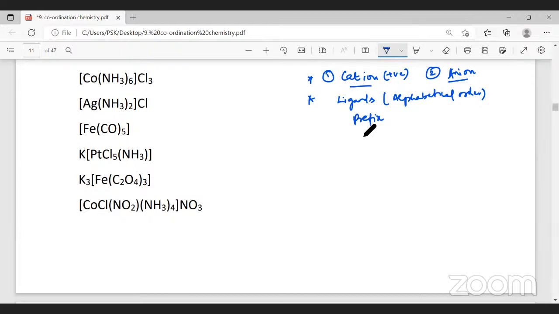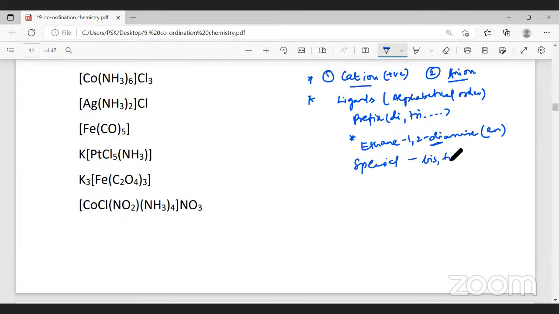And if the ligand itself contains a prefix, for example, ethane-1,2-diamine, which is abbreviated as EN, this ethane diamine itself contains a prefix. So therefore, special types of prefixes we'll give. What are the special prefixes? For 2, it is bis. For 3, it is tris. And for 4, tetrakis, pentakis, it goes on.